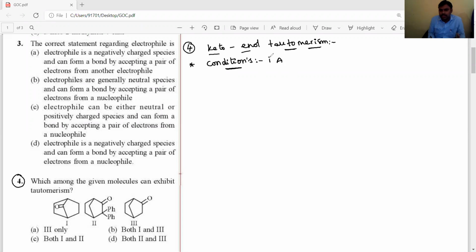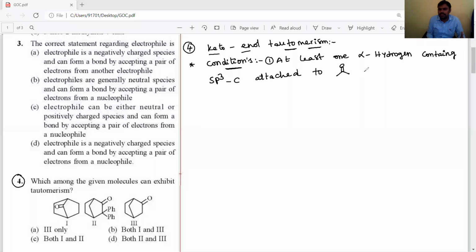First one, at least one alpha hydrogen, means at least one hydrogen atom containing alpha carbon, or at least one alpha hydrogen containing sp3 carbon attached to the C double bond O group.